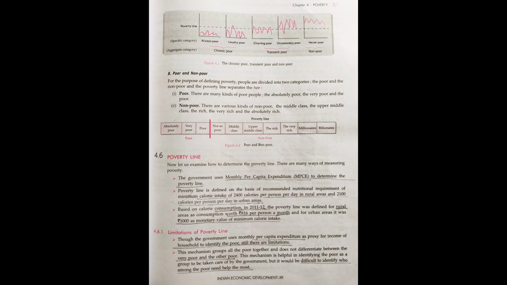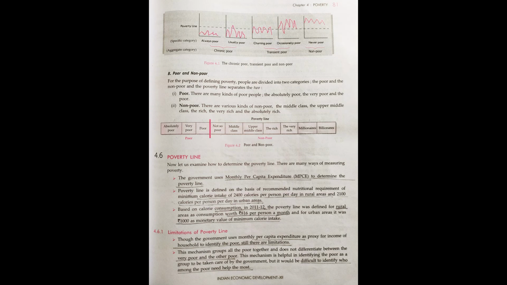So if we talk about the urban area, per capita, means per person, if a person in an urban area is not able to take 2100 calories per day, that person will come under the poverty line.